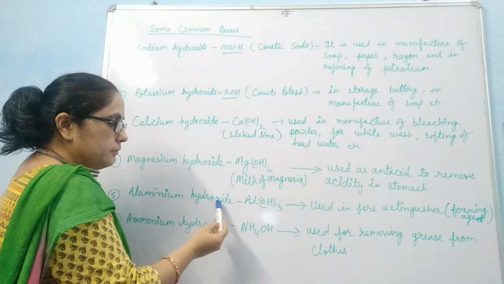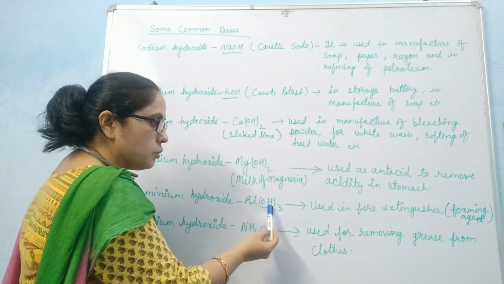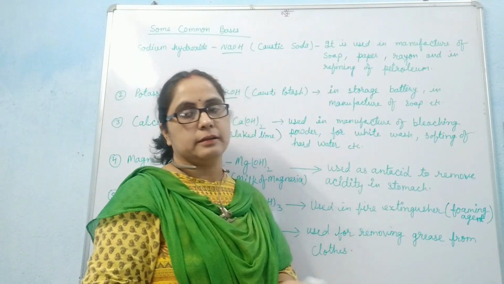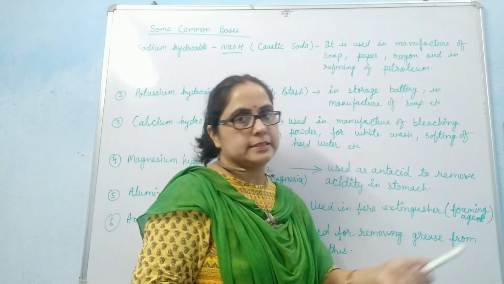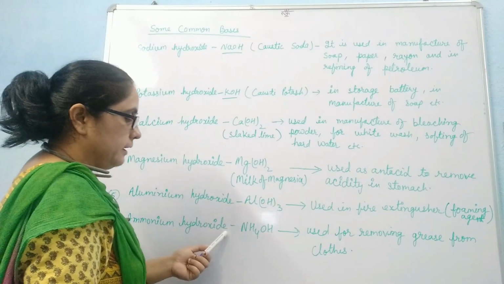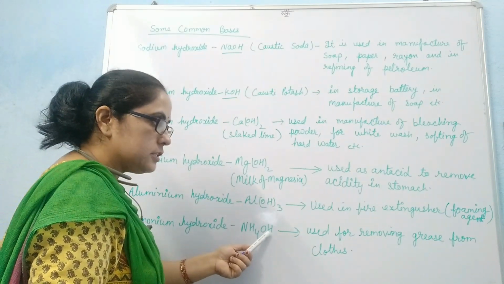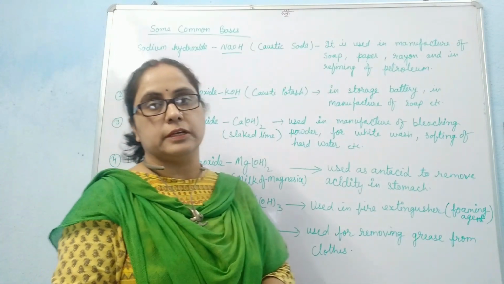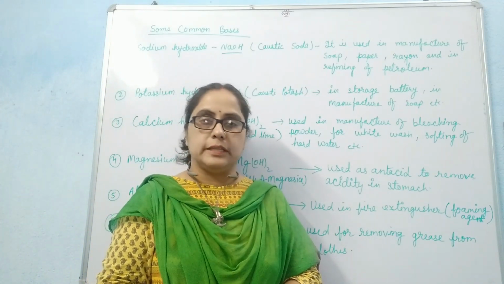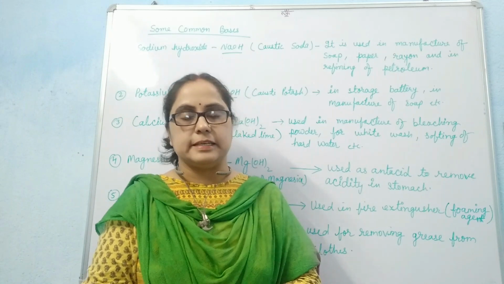Aluminium hydroxide formula is Al(OH)3 and it is used in fire extinguishers as a foaming agent. Similarly, ammonium hydroxide formula is NH4OH and it is used to remove grease from our clothes. So these are the uses of bases.